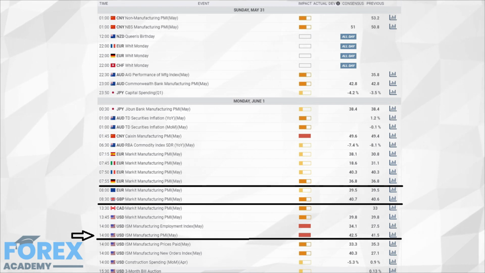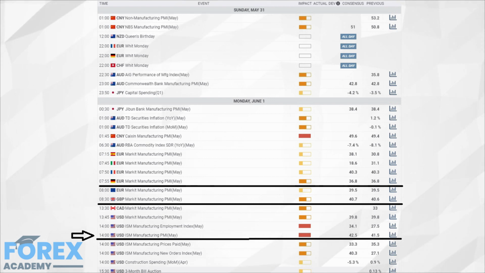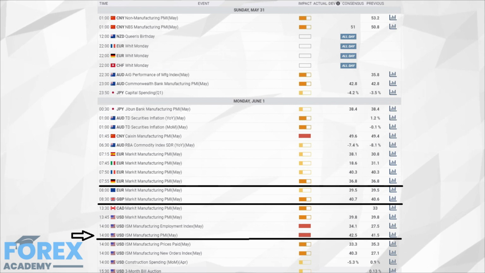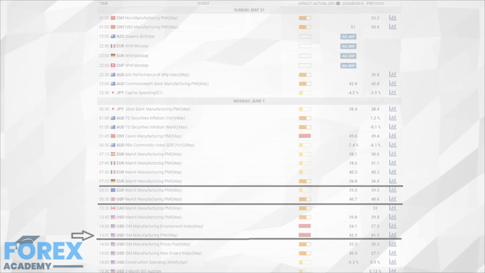In the United States, this data is collated by a company called the Institute for Supply Management, or ISM, whereby they measure the manufacturing activity for more than 300 manufacturing firms across the USA. The monthly report, which is also referred to as the ISM Manufacturing Index, is announced on the first business day of each month, in line with most other countries. A reading below 50 suggests a contraction in manufacturing, a number above 50 suggests expansion, and a reading of 50 means no change.